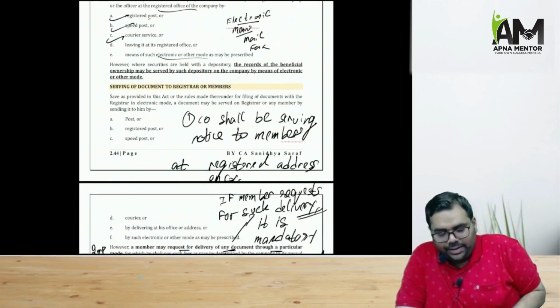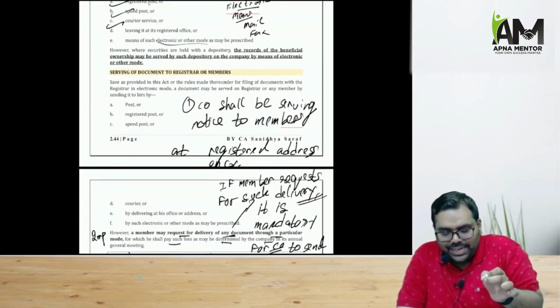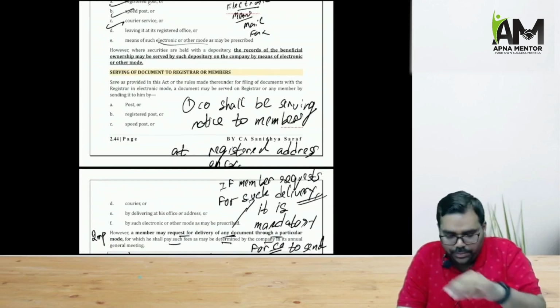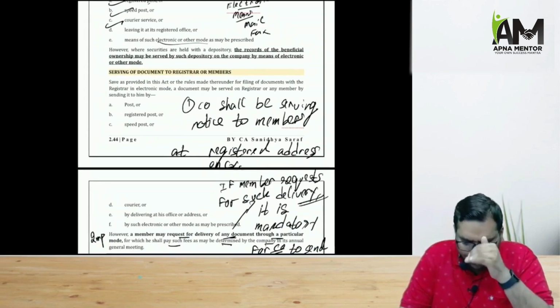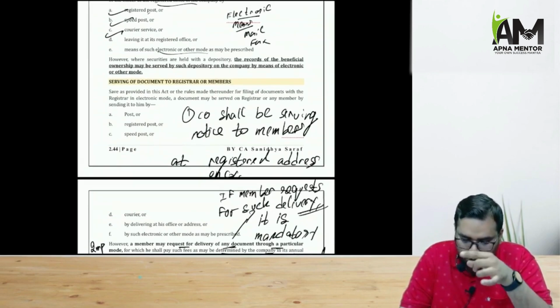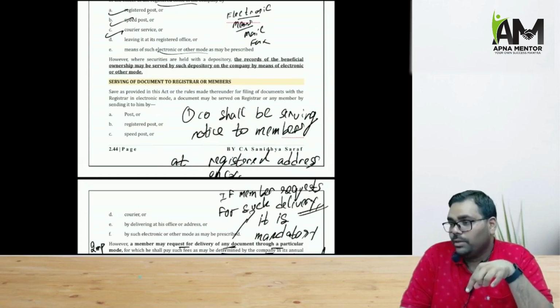Right. And if the company is sending any notice to the registrar or member, in that particular scenario also, it can be by post or registered post or speed post or courier or electronic means.